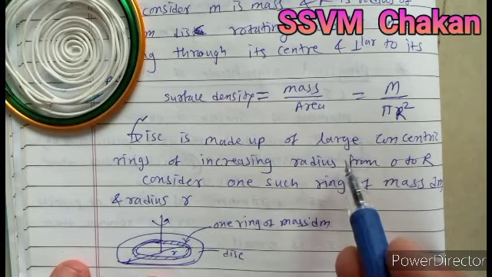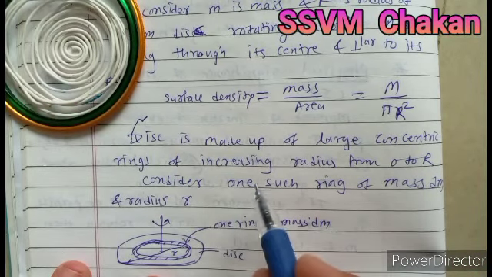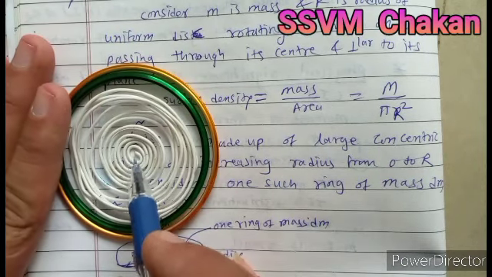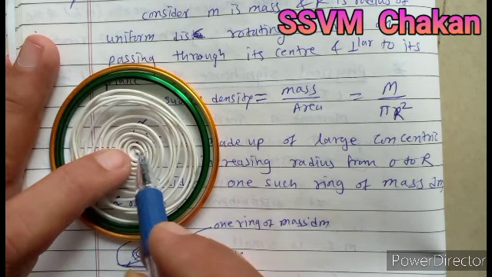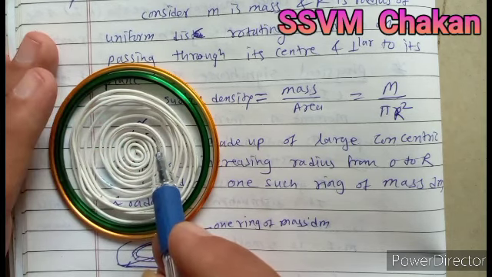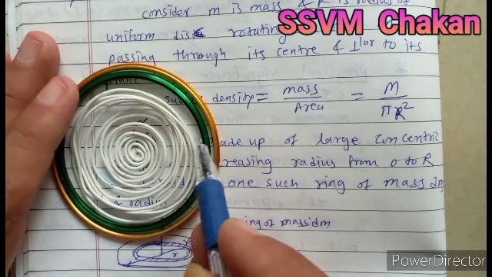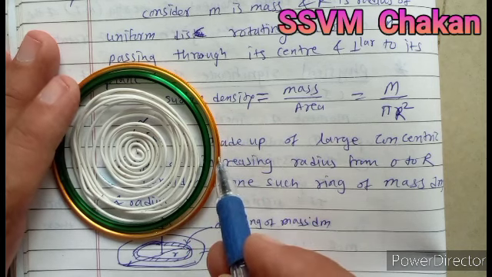The disc is made up of large concentric rings of increasing radius. This is our first ring, having a radius equal to 0. Second ring, third ring, fourth ring, fifth ring, and so on, and last, this is the outside ring.